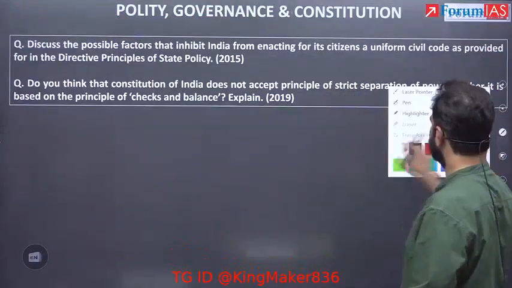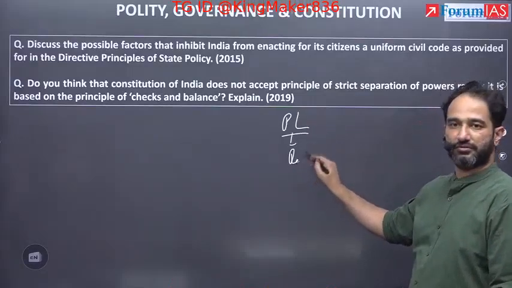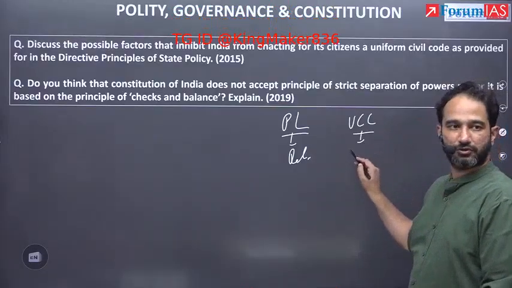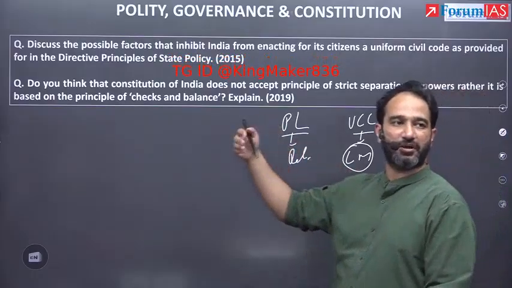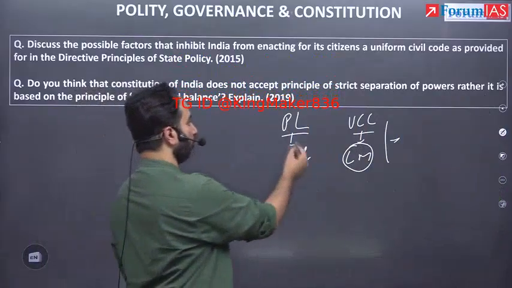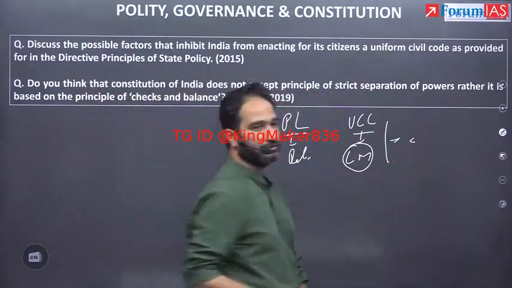So what happens is that currently UCC or personal laws are based on aspects of religion, but a UCC would be based on constitutional morality. It would hold the principles like justice, liberty, equality, fraternity, and dignity of the individuals. So personal laws may have had triple talaq, but such an action would not be there in UCC.